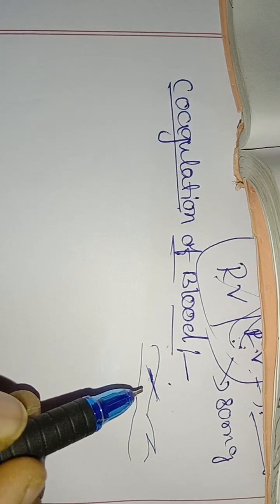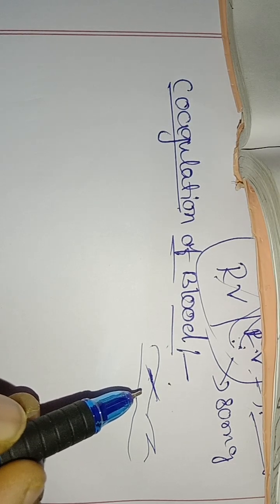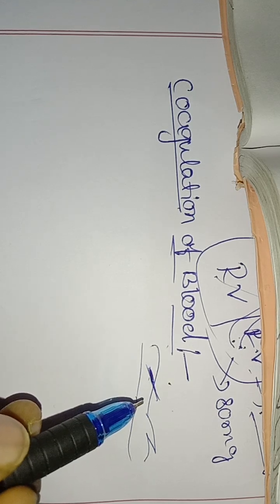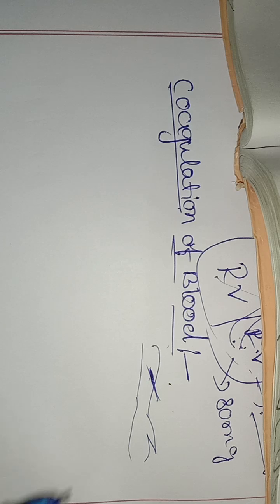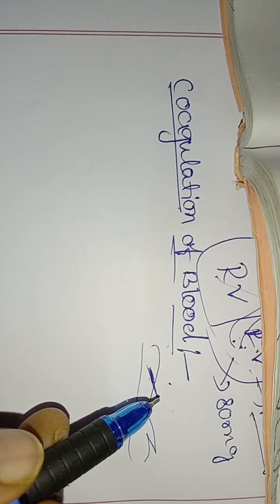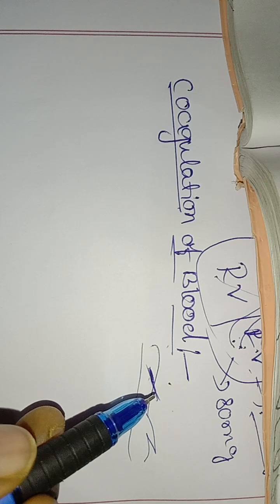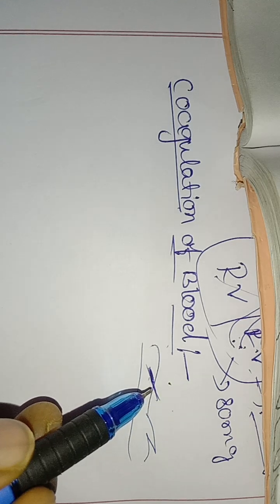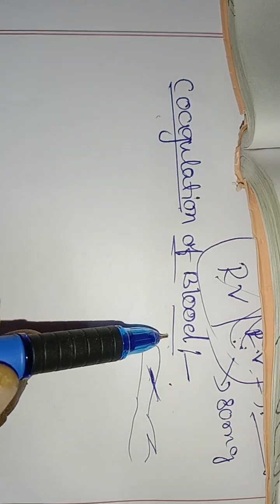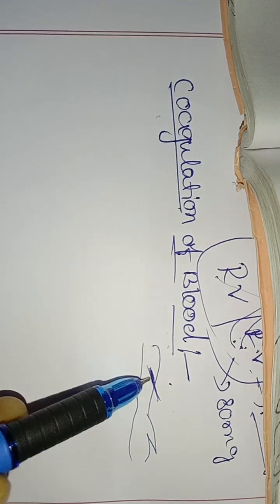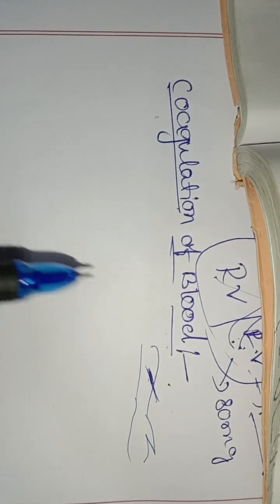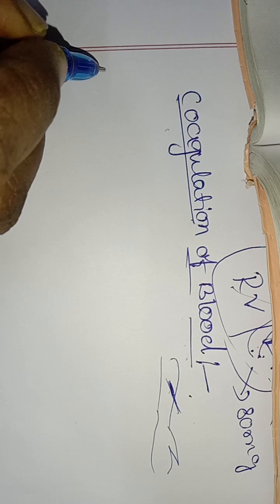This cut is filled with reddish solid material. This solid is called a blood clot. We know this is blood clotting. If blood did not clot, what would happen? Blood would flow out of the body continuously. Even anyone with a slight wound would bleed profusely, right? So because of coagulation of blood, this is happening in our body, right? How it works, we see here. So I'll write one thing.